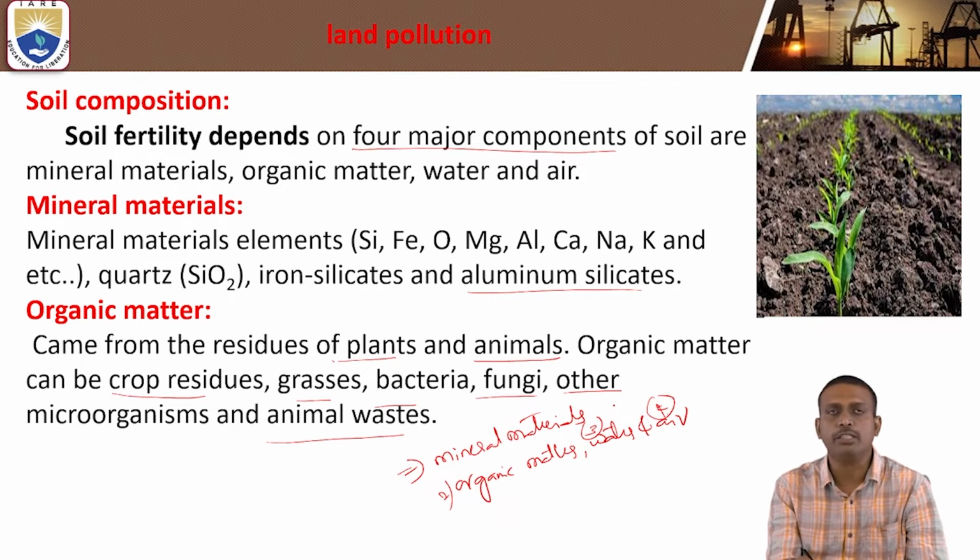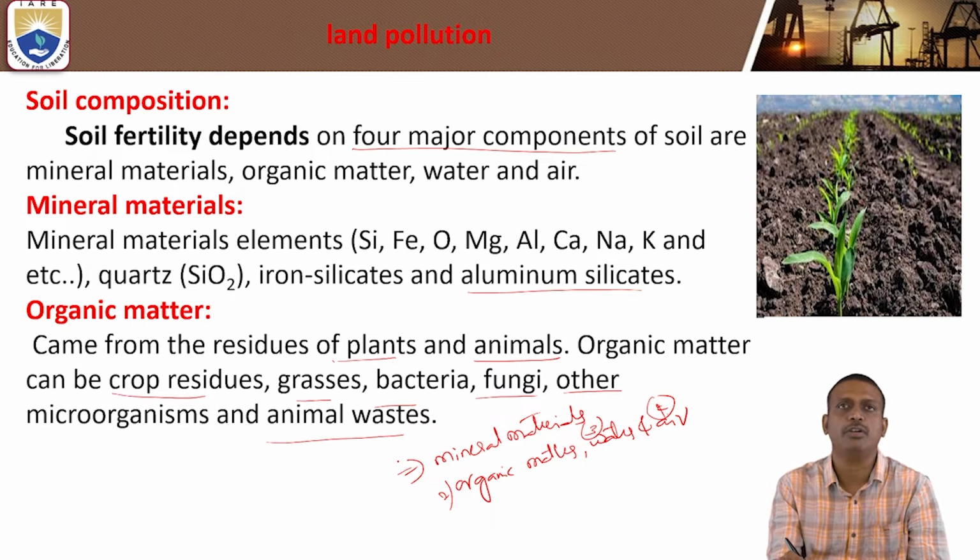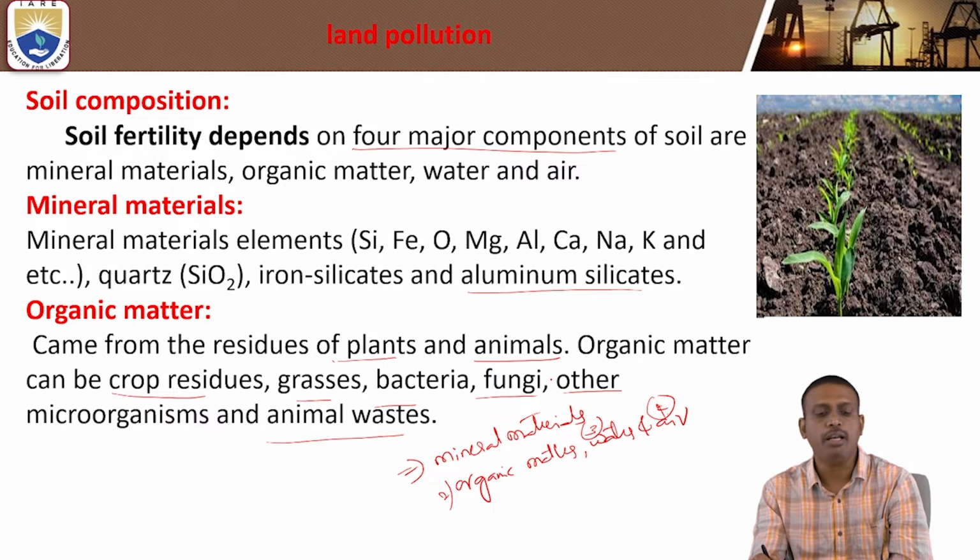What are the mineral materials? Mineral materials are the elements silica, iron, oxygen, magnesium, aluminum, calcium, sodium, potassium, etc. Quartz, silicon dioxide, iron silicates, and aluminum silicates come under the mineral materials. What is organic matter? Organic matter comes from the residues of plants and animals. It can be crop residues, grasses, bacteria, fungi, other microorganisms, and animal wastes.